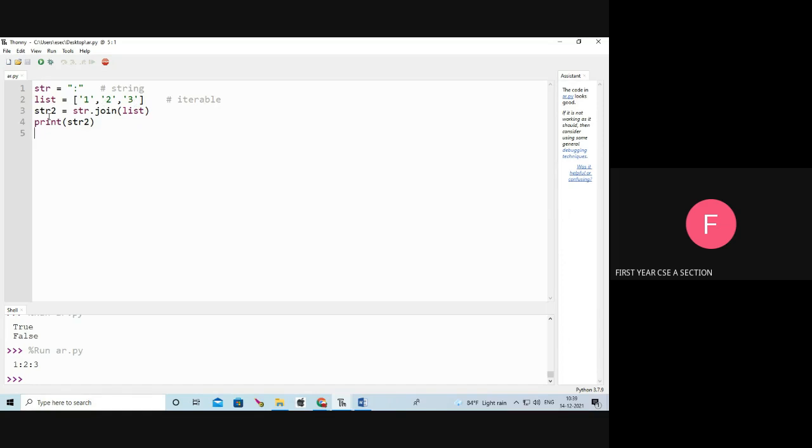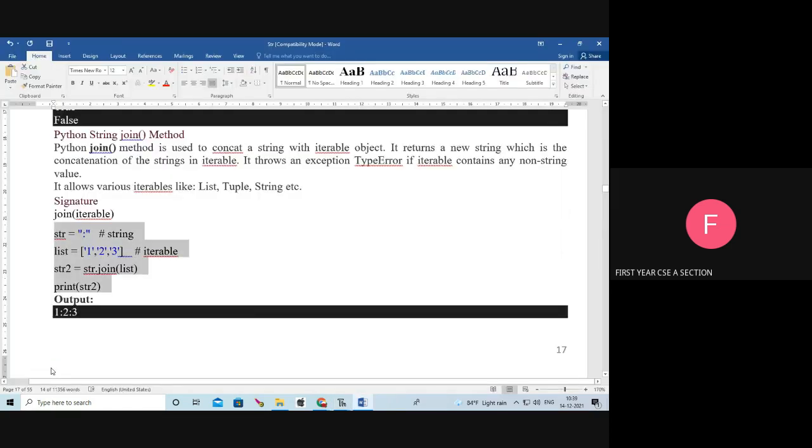Next str2 equal to str.join(list). I'm going to join the list with the string. So what is the output? 1 colon 2 colon 3. See the output. What is the join function? It is used to concatenate the string with an iterable object. Iterable objects means list, tuple, string, etc. So we can join our string with a list, tuple and string.